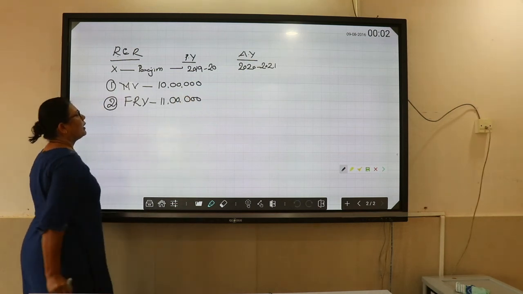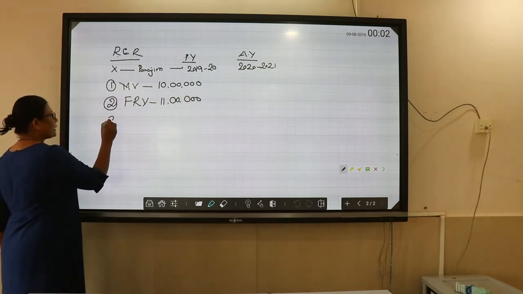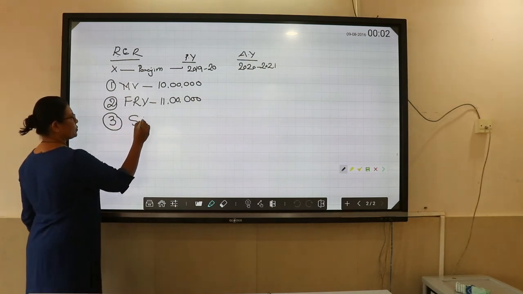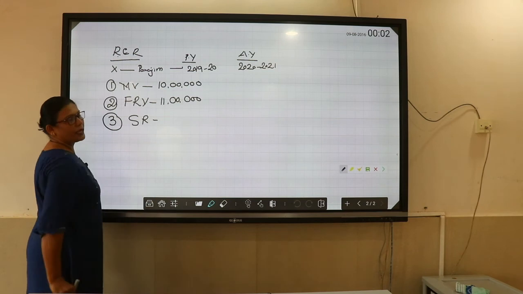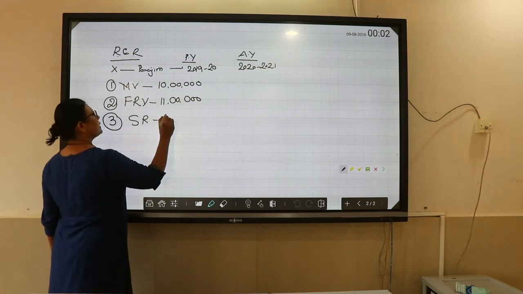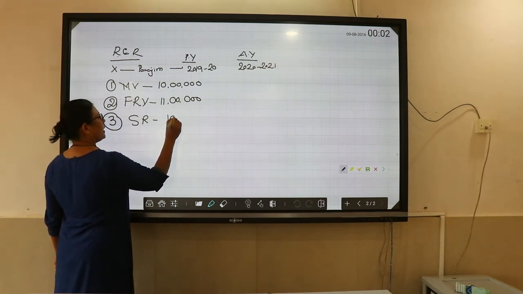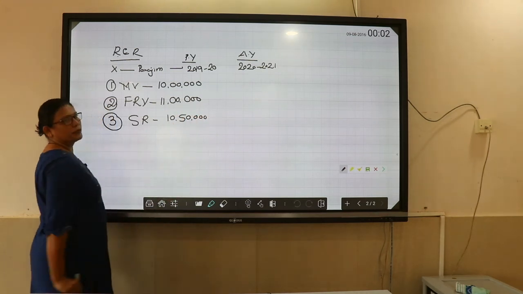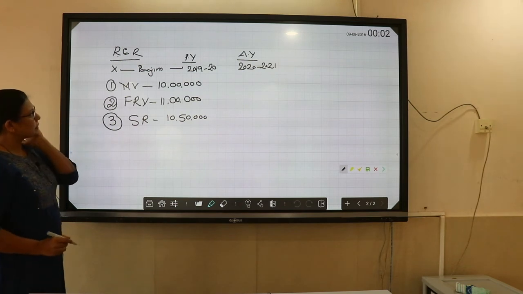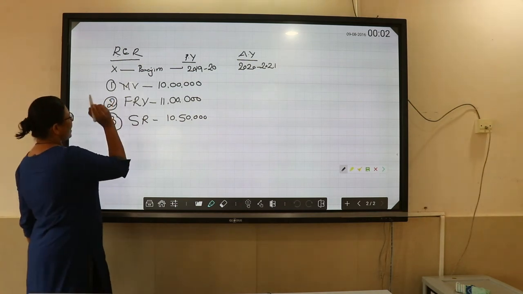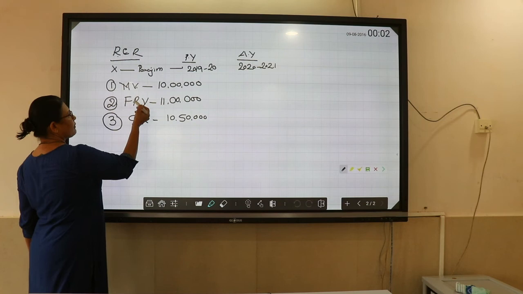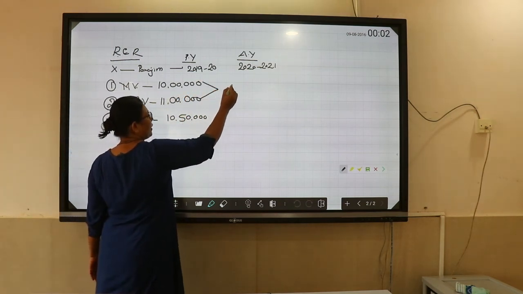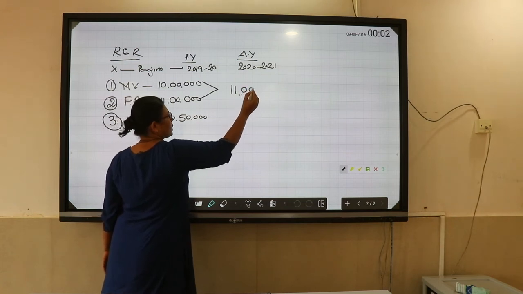Now, Rent Control Act applies. So we have been given a standard rent. The standard rent, let us consider, is 10 lakh 50,000. So when standard rent is given, how do we compute? Same step: we take the higher of municipal value and fair rent, so 11 lakh.